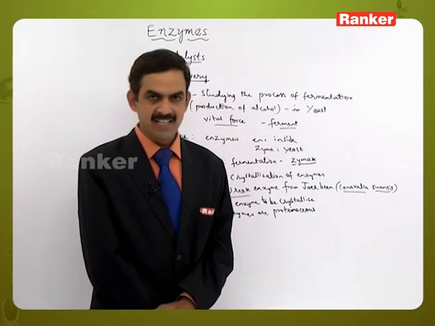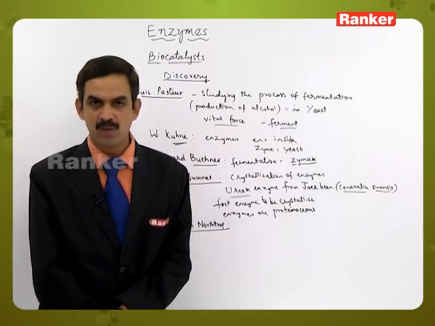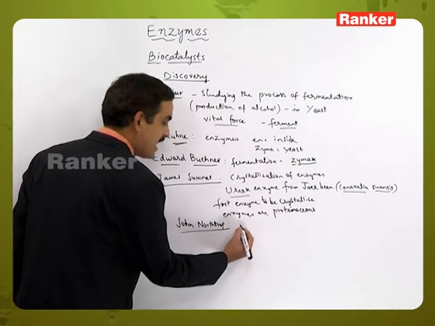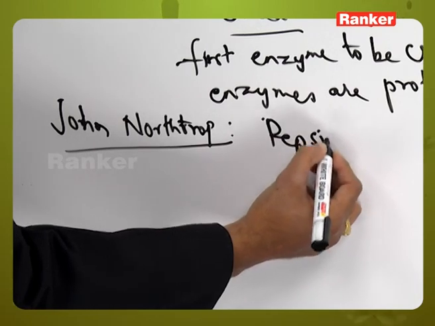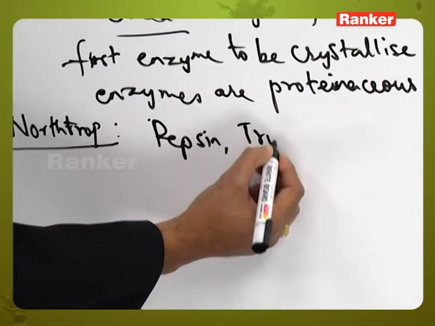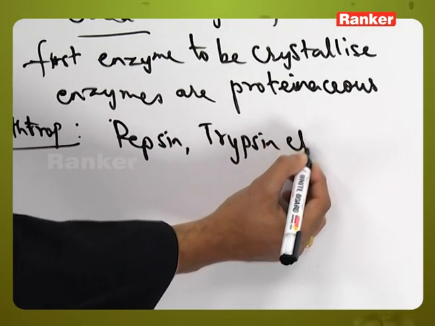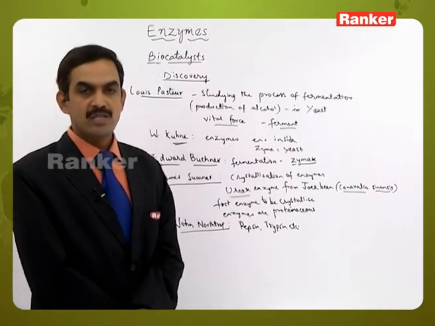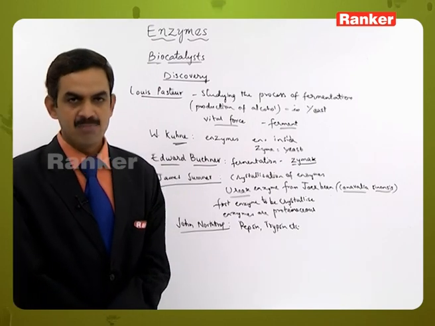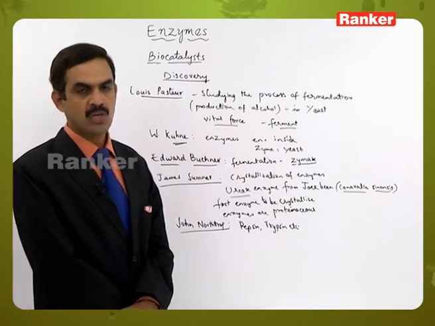Likewise, he not only studied the proteinaceous nature of urease, but also the proteinaceous nature of various enzymes like pepsin, trypsin, etc. So this is about the history of the discovery of enzymes and their study by various groups of scientists.